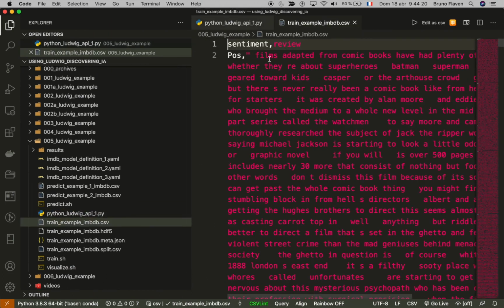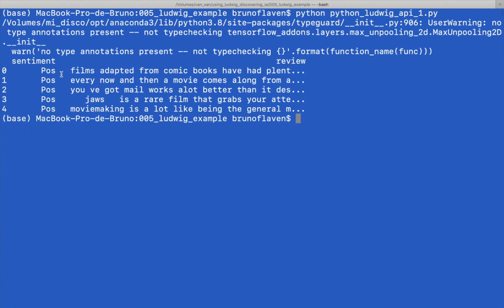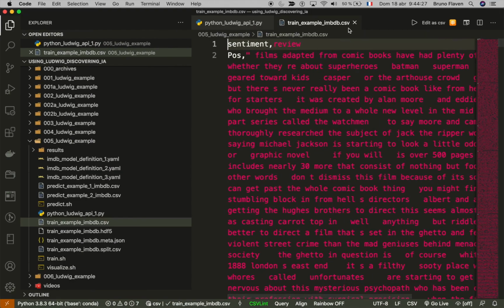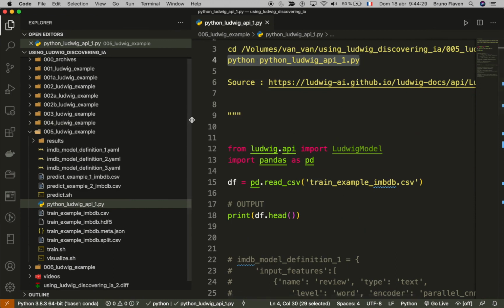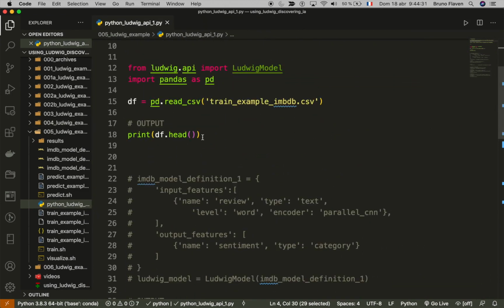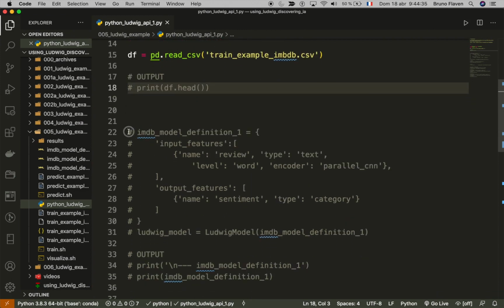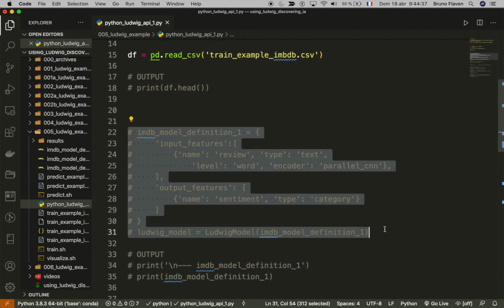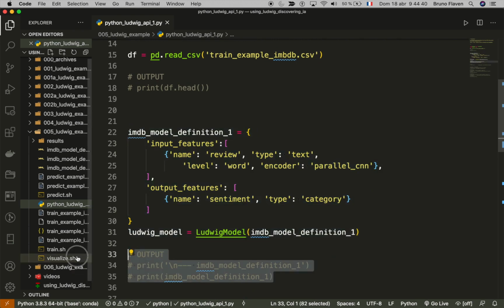Sentiment review. You see, positive, film adapted. That's exactly what I have here. Okay, so just to be sure that it's working. Okay, so we don't need this anymore. And let's call the model, and let's print out the model.